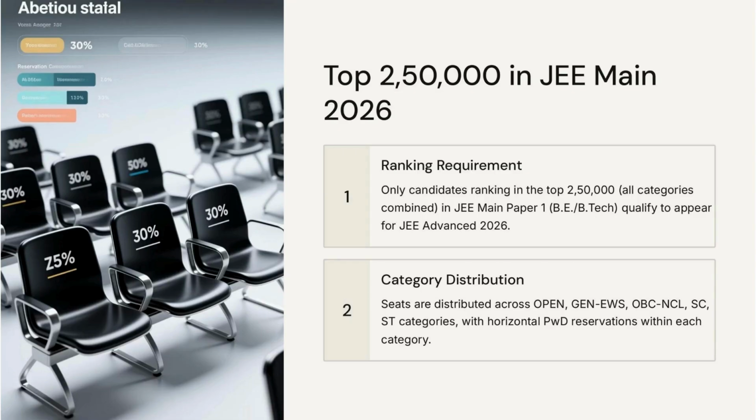To begin with, only the top 250,000 candidates from JEE Main Paper 1 are eligible to appear for JEE Advanced. This includes all categories combined. Now within this, seats are distributed across categories: Open, Gen-EWS, OBC-NCL, SC, ST, with horizontal reservations for PwD candidates. So, your JEE Main rank is the first gateway.